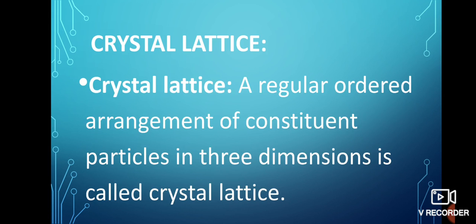Now our next topic is crystal lattice. What do you mean by crystal lattice? A regular ordered arrangement of constituent particles in three dimensions is called a crystal lattice. That means a crystal lattice is a three-dimensional pattern of points that describes the arrangement of constituent particles, which may be atoms, ions or molecules, in a crystal.